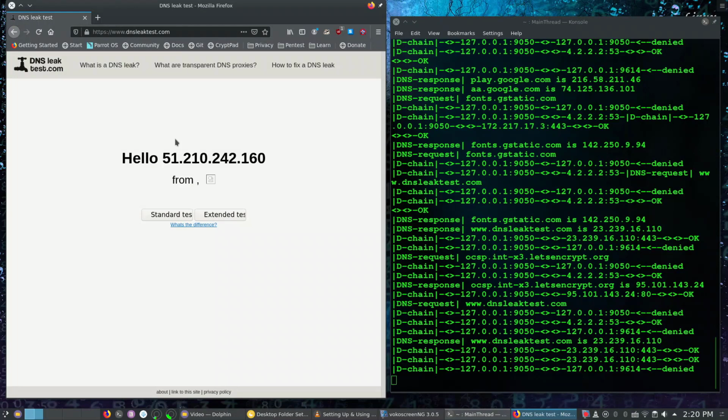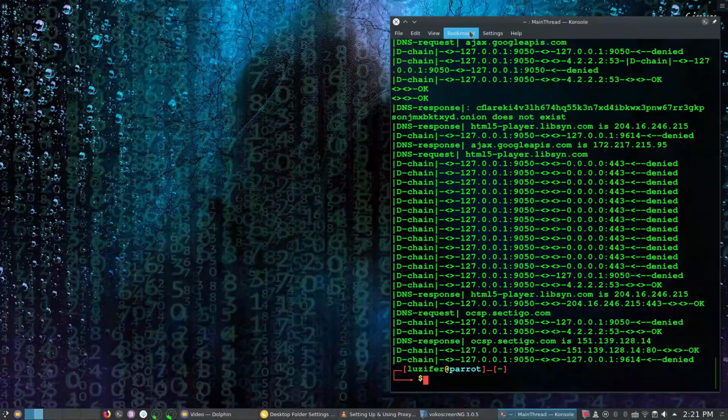Anyways guys, this is how you can use Proxychains to hide your identity.